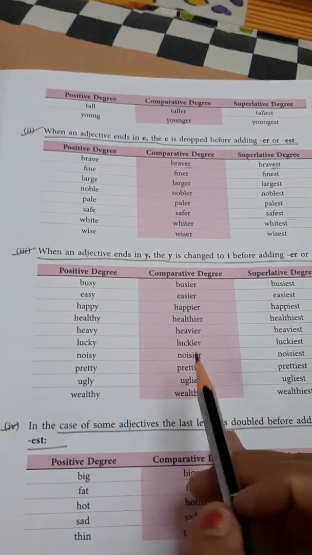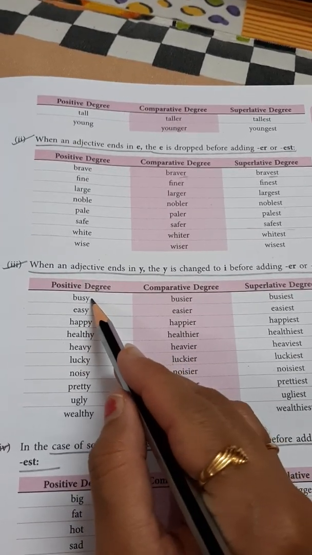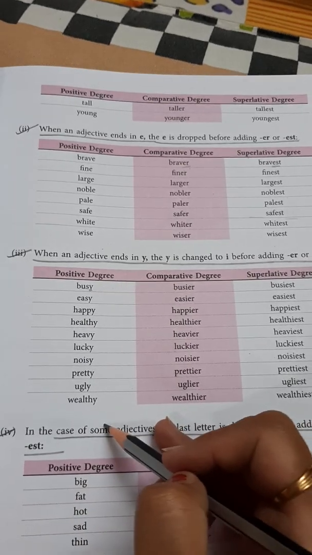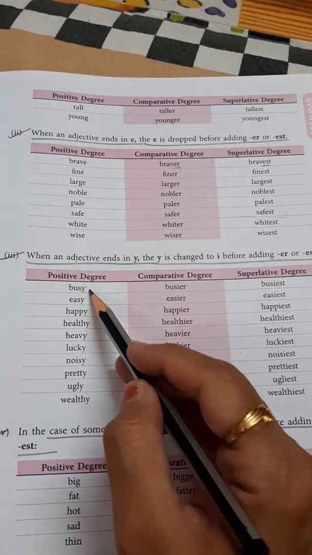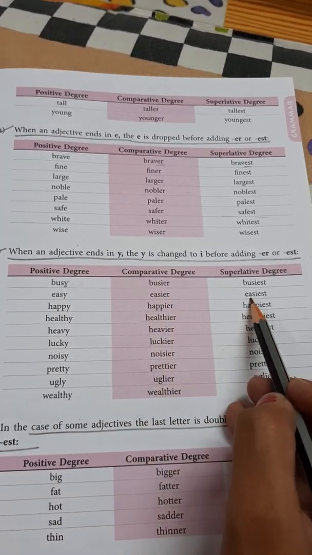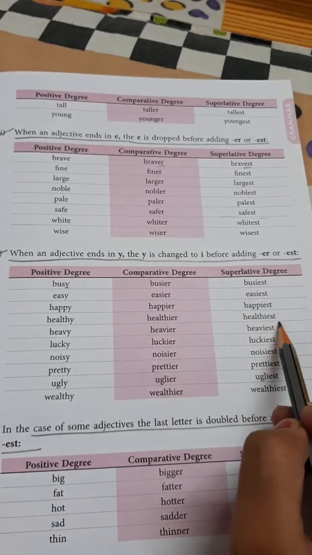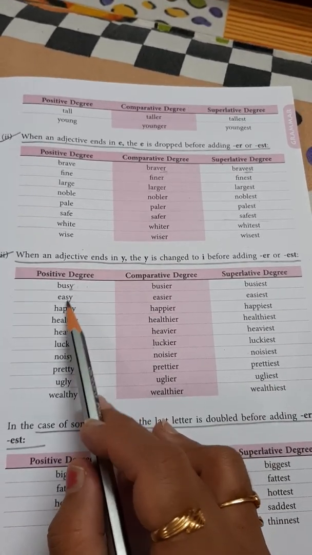And another way of making comparative and superlative degree is with the adjectives which are ending with y. See, all these are ending with y. Now what we do is we'll remove this y and we add i in place of y, and then we add er and est in order to make comparative and superlative degrees. Like take this example, easy. Easy is ending with y.